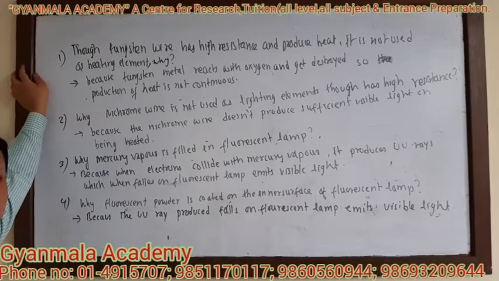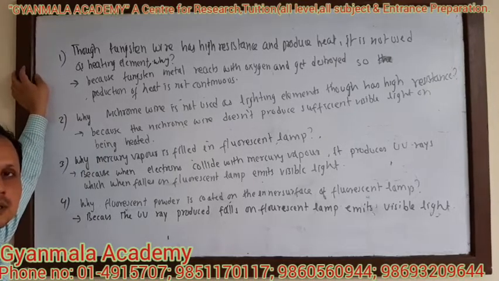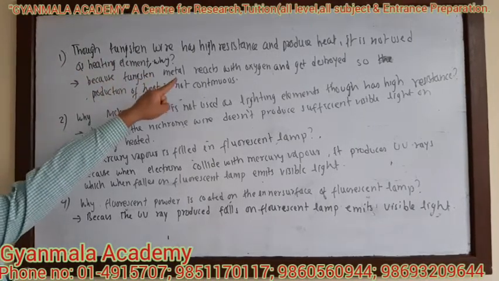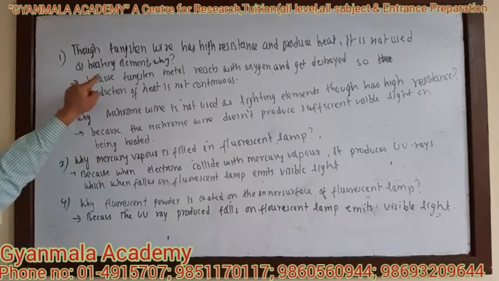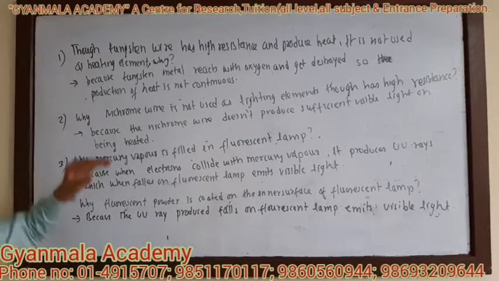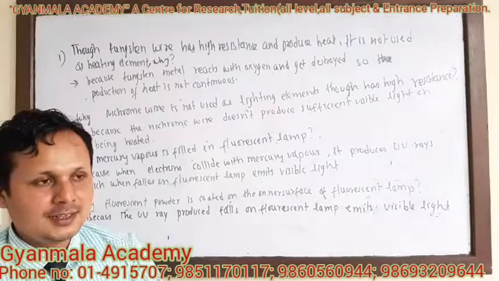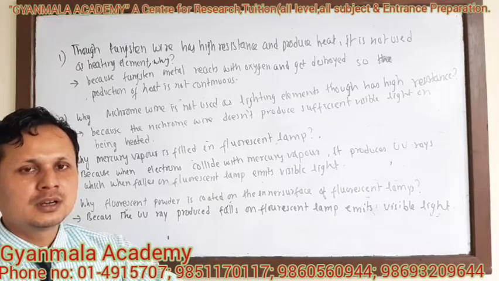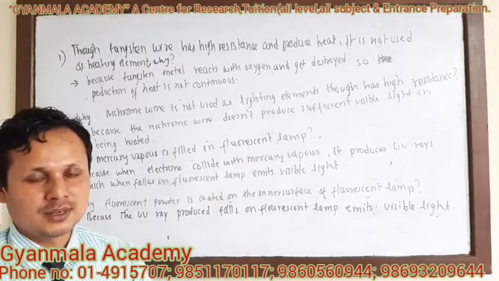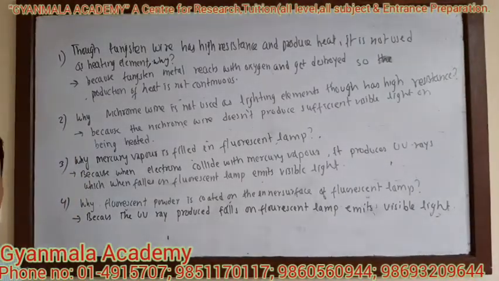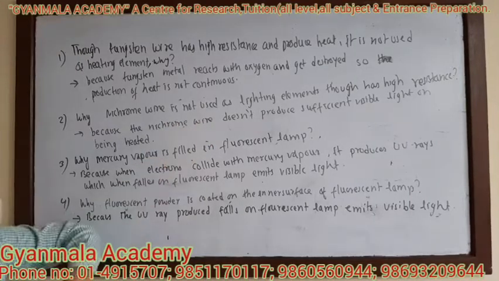Now we are going to discuss some of the give reason questions based on the lighting and the heating effects. Question number one. Though tungsten wire has high resistance and produces heat, it is not used as a heating element. What is the reason behind it? Let us discuss. Tungsten metal, when used as a heating element, is in contact with the air. That means it is in contact with the oxygen, and when it is heated, it reacts with the oxygen and it breaks. It is broken down. So heat is not continuously produced, as the circuit is broken.